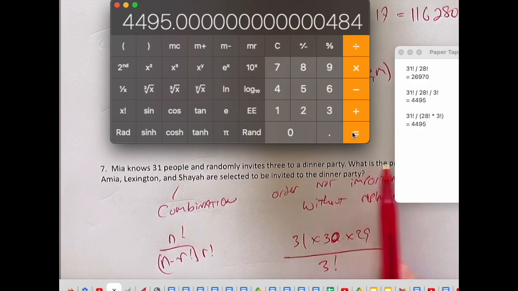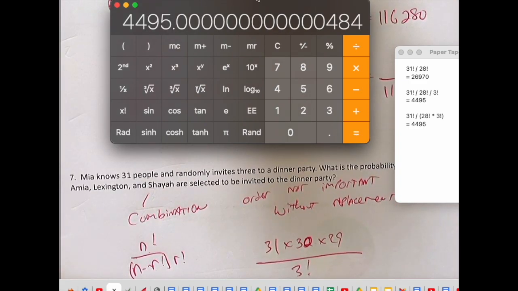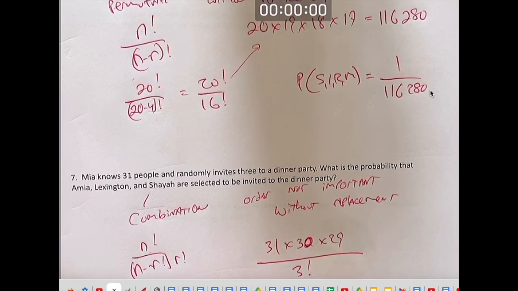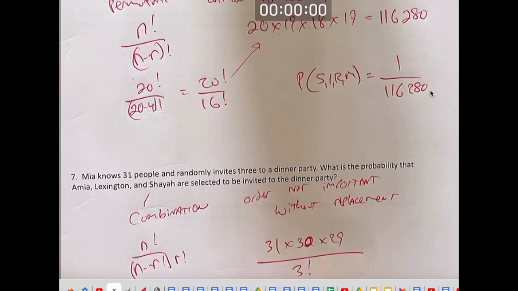It's good. What's the probability that Amia, Lexington, and Shea are invited? So the probability that Amia, Lexington, and Shea are invited, well, that's just one outcome out of the 4,495.